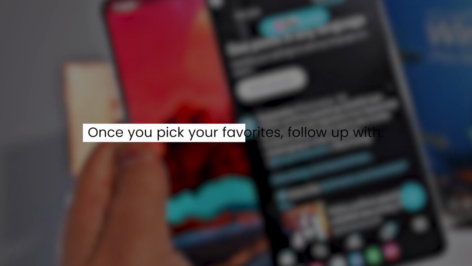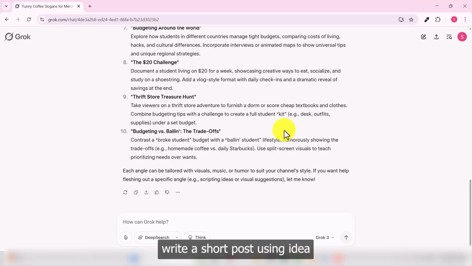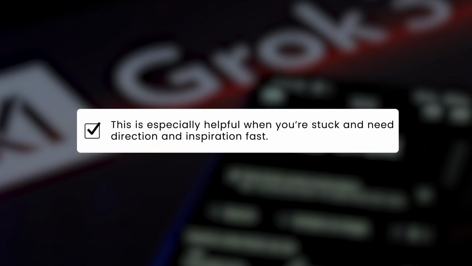Once you pick your favorite, follow up with: write a short post using idea number 3, or expand idea number 7 into a full paragraph. This is especially helpful when you're stuck and need direction and inspiration fast.